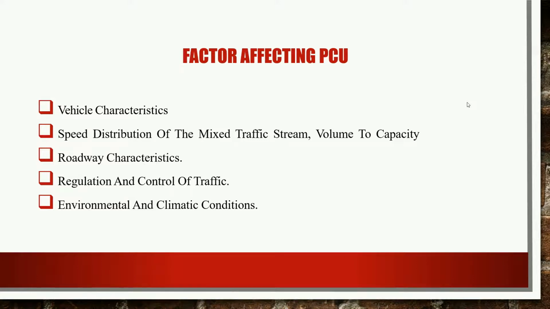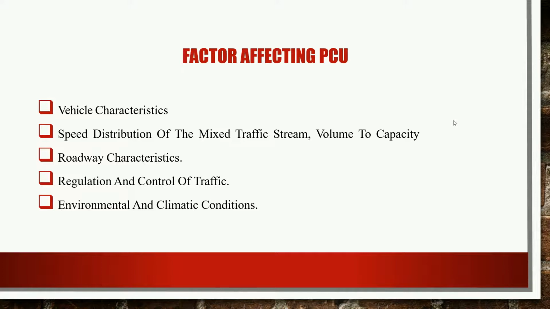Then the next important factor is the roadway characteristics. How was the road constructed? What is the quality of the material which we are using for the road construction? Whether the road is two lane or three lane, or a highway, expressway.